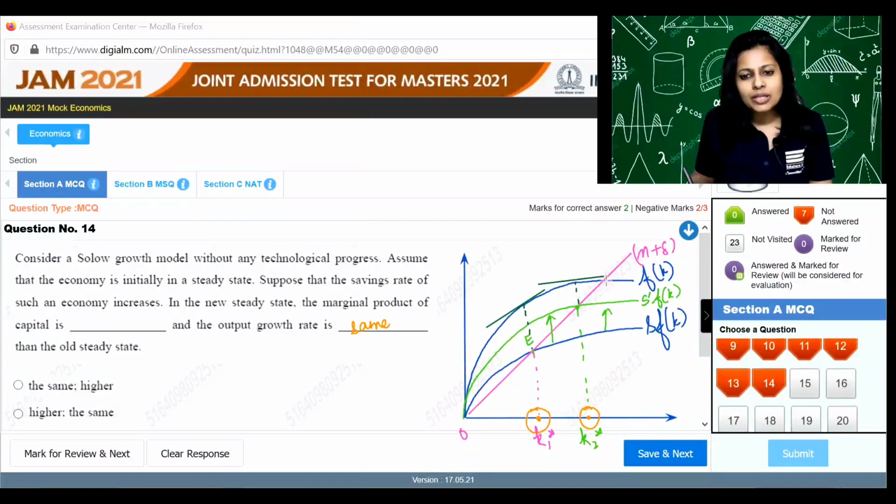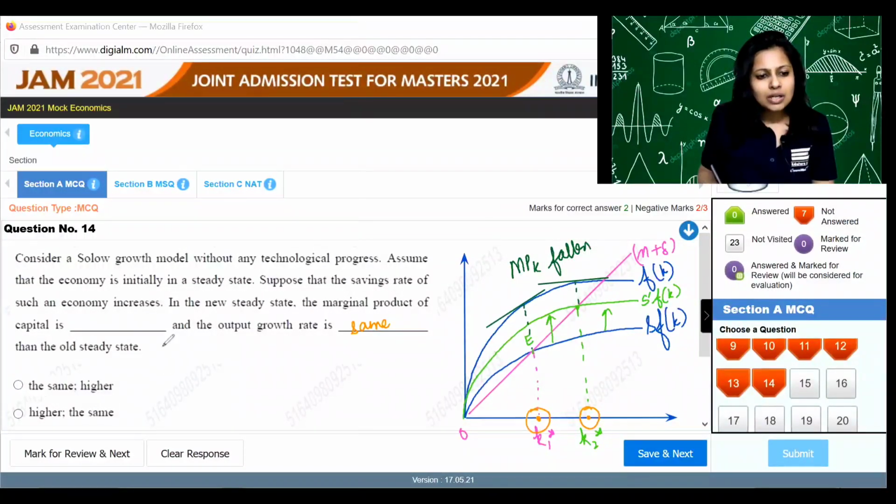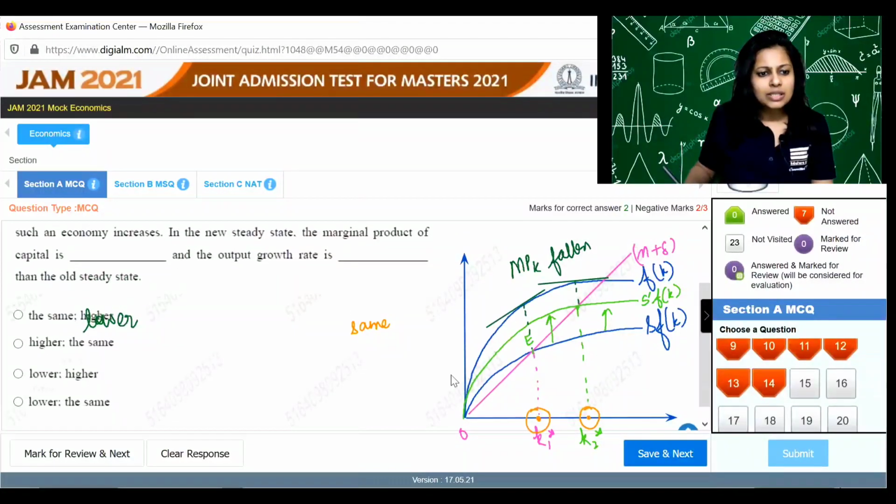So my slope has fallen, so MPK has fallen. So this is lower and this is the same. So that is our answer option, number D.